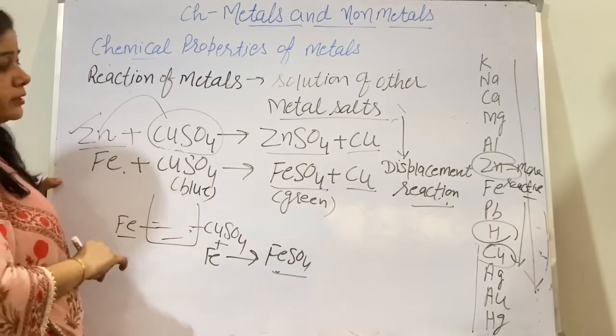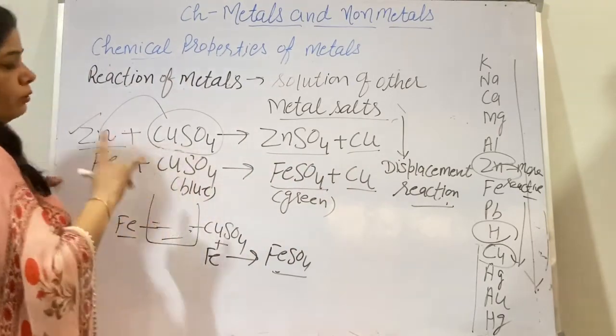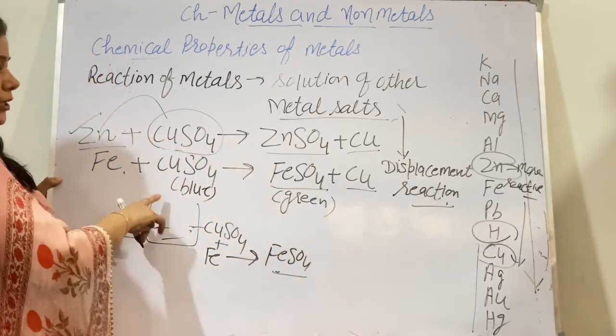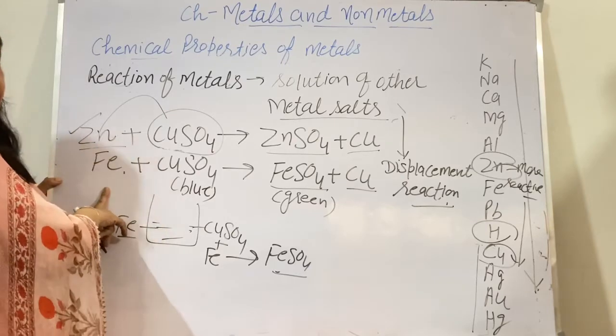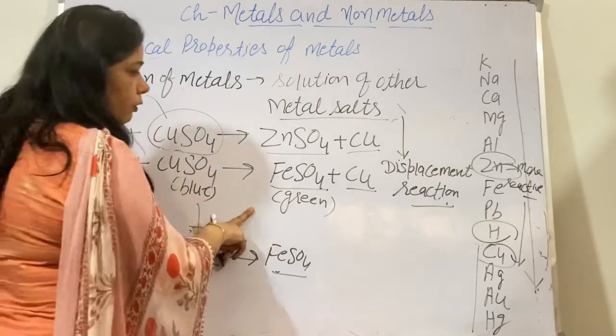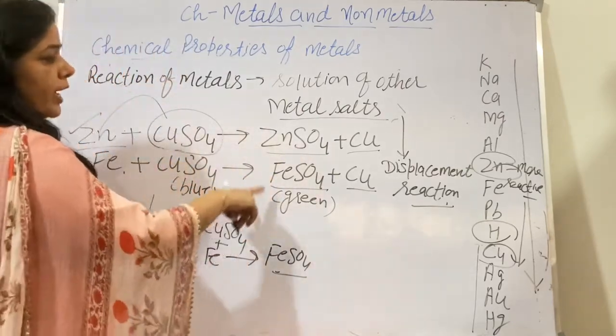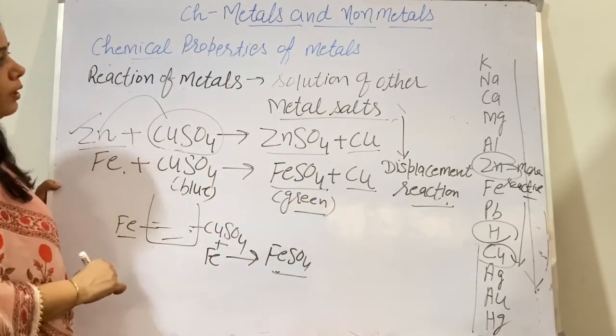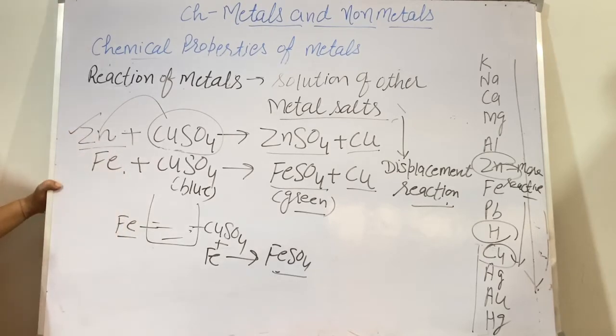This is again a question asked: why does the blue color of copper sulfate turn green when we put iron in it? What is the reason? The highly reactive metal iron will displace the copper and form ferrous sulfate, FeSO4, and this gives the solution a light green color. This is all about the reaction of metals with various other substances, like oxygen, like water, like the salt solutions of other metals, and we have also done how they react with dilute acid.